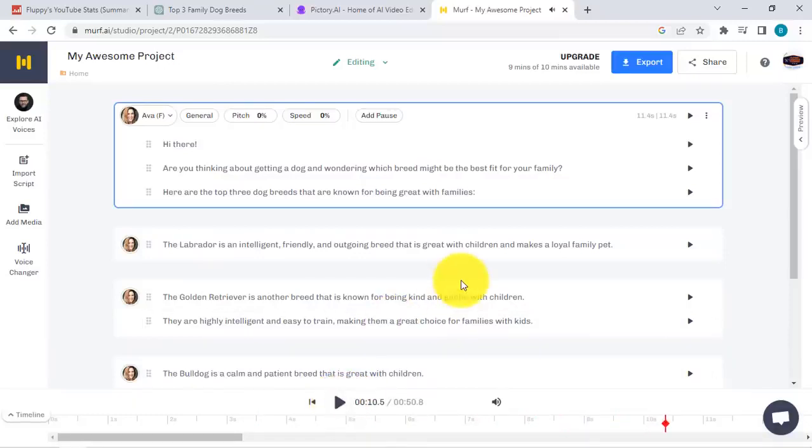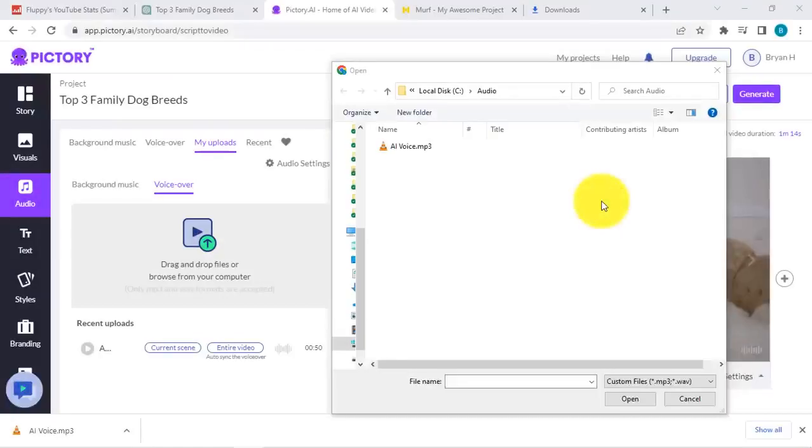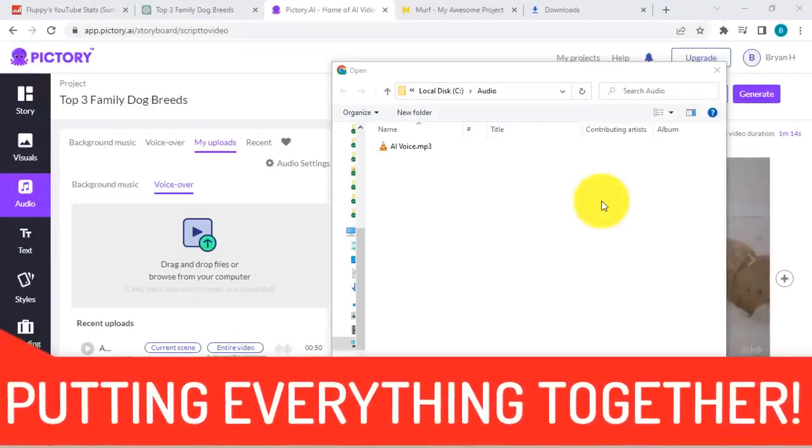Okay, so it sounds great, right? Once you're happy with this one, we simply click export and then we'll upload it straight to Pictory in the next step.